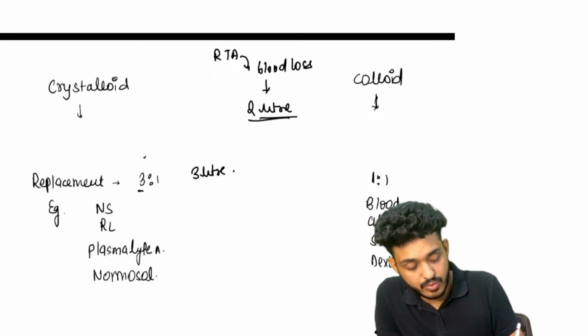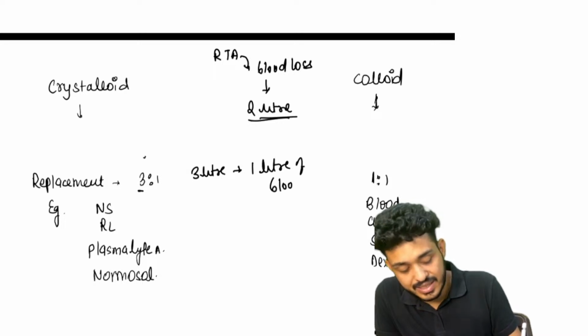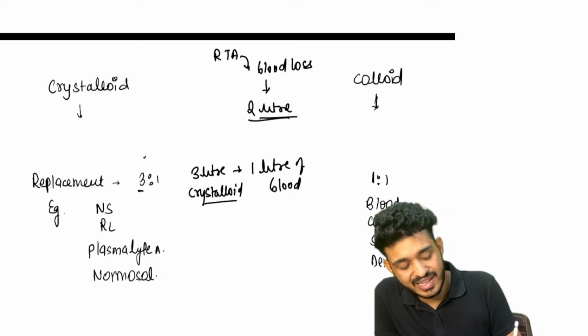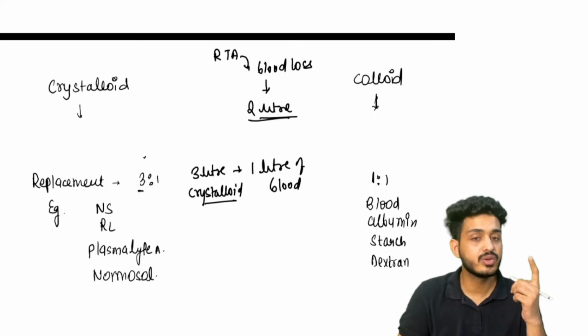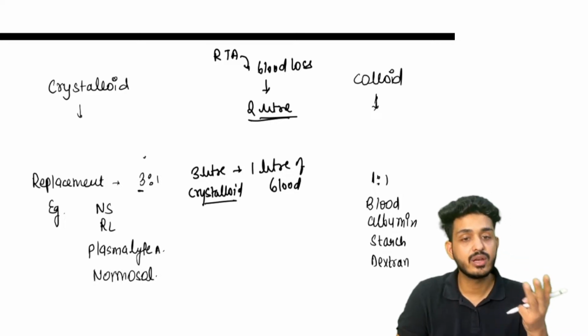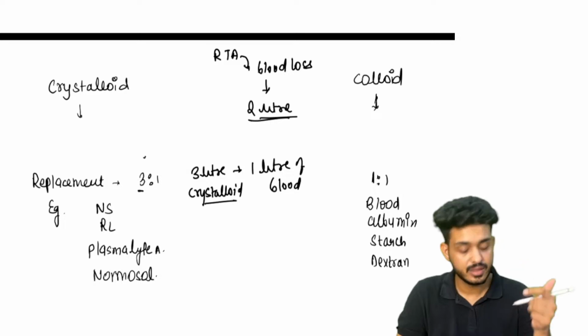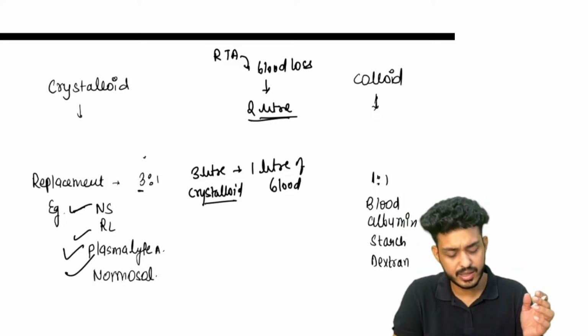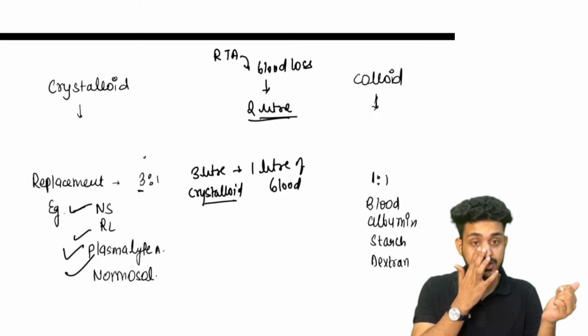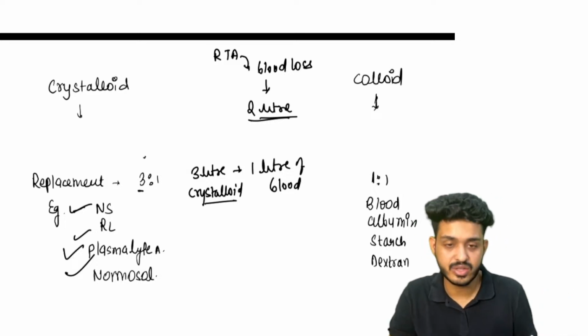3 liters for 1 liter of blood. 3 liters of crystalloid solution for 1 liter of blood, so that goes in the ratio of 3:1. For example, if you lost 1 liter of blood, you need 3 bottles of NS, RL, plasma lyte, anything. Yes, very good. That is the maintenance of osmotic and oncotic pressure, whatever you call it.